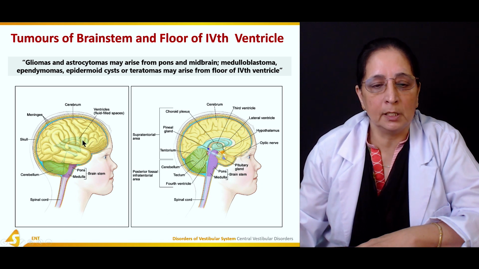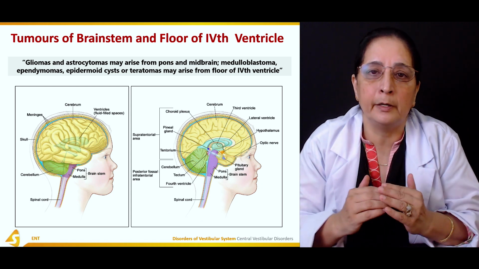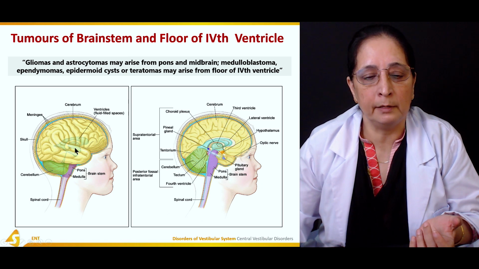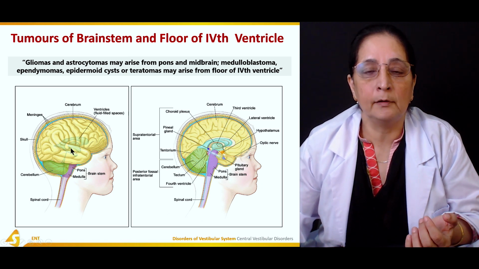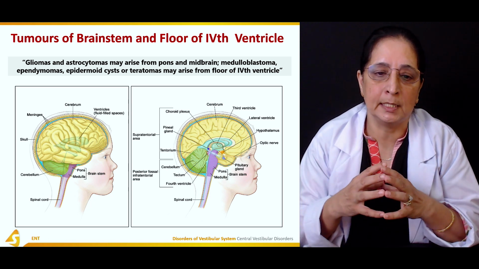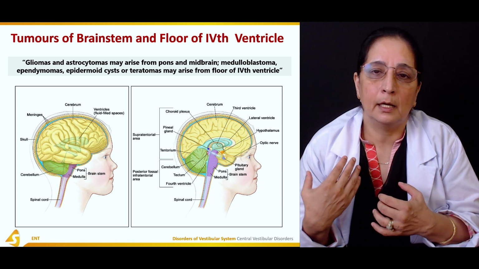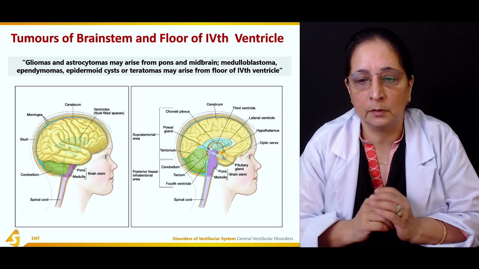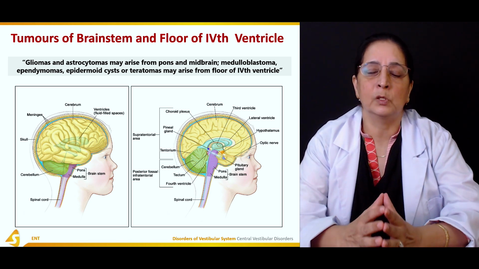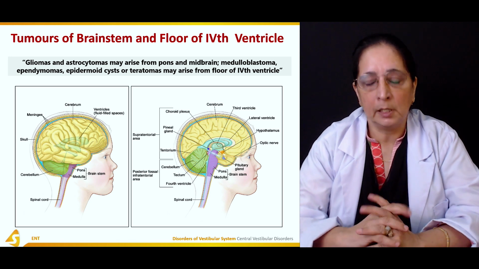Here we have the pons and medulla, which together make the brainstem, and the spinal cord. These are the ventricles of the brain, and in the ventricles there is flow of cerebrospinal fluid. If there is a tumor in these ventricles, there is an increase in pressure, and any increased pressure can cause vestibular disorders. So these are some tumors that affect the brainstem and the fourth ventricle that can cause central vestibular disorders.